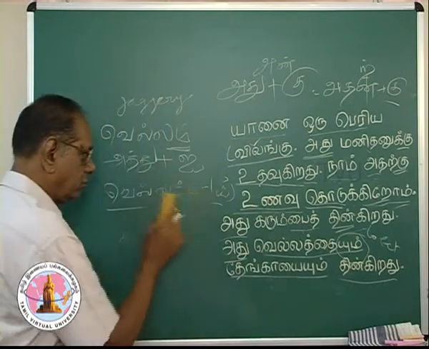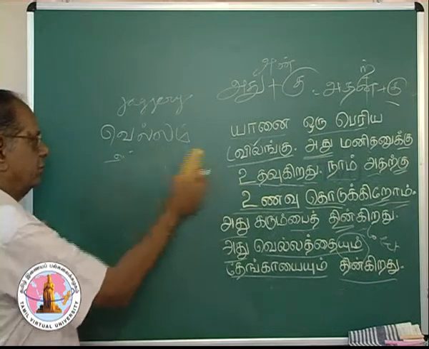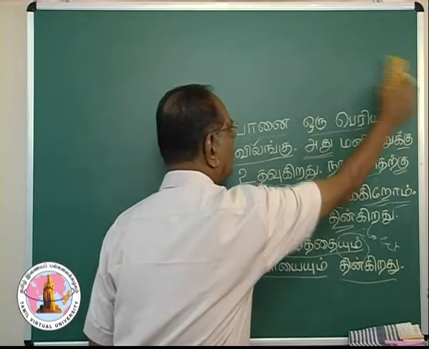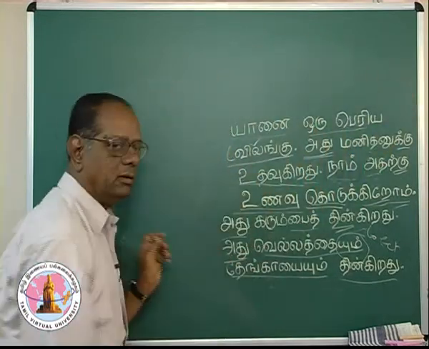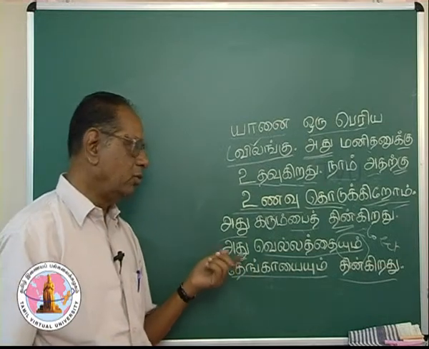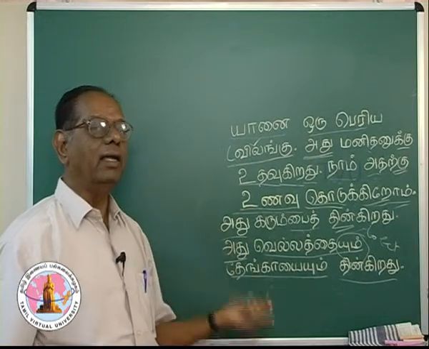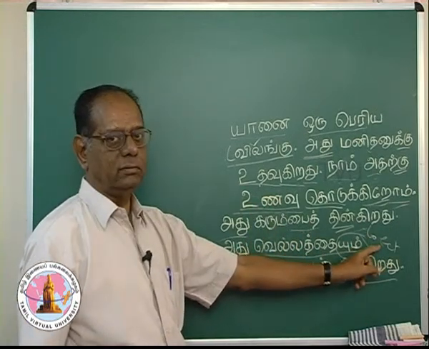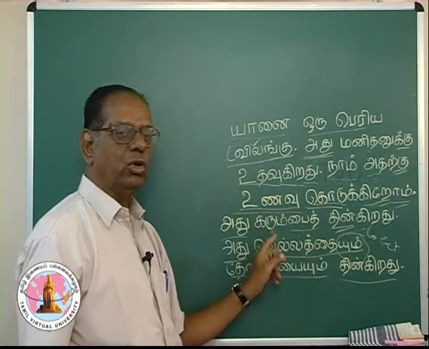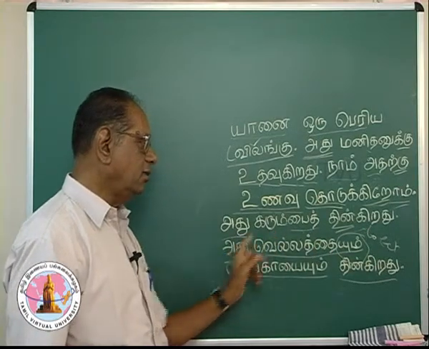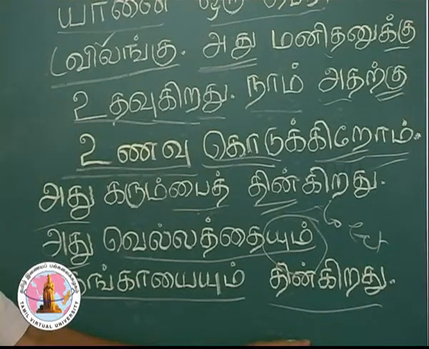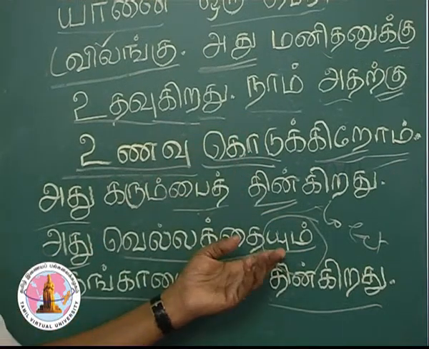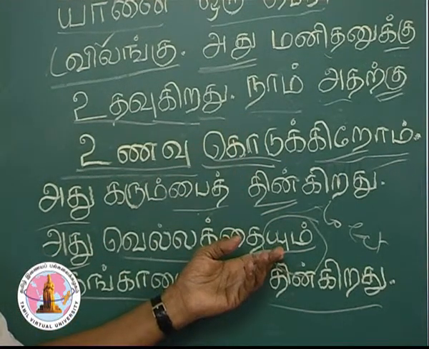This is a conjunction and also serves as a function to mention something that has gone earlier. Adu karumbai tingirathu. It eats the sugar cane. Adu vellattayum tingirathu. It eats the jaggery also. Here the conjunction functions as also.